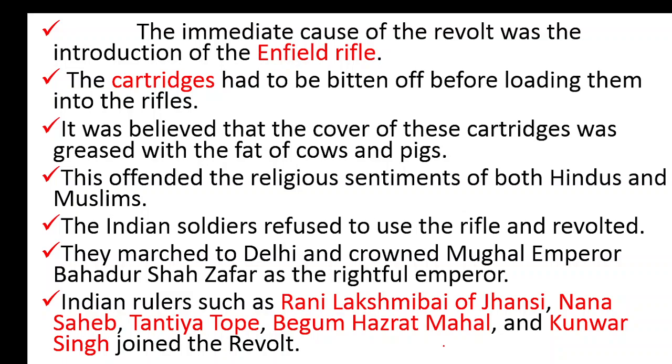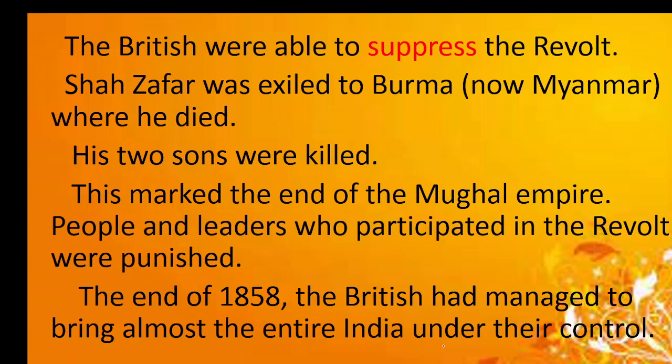Bahadur Shah Zafar was exiled to Burma, now we call it Myanmar, where he died. His two sons were killed. This marked the end of the Mughal Empire. People and leaders who participated in this revolt were punished. By the end of 1858, the British had managed to bring almost the entire country under their control.